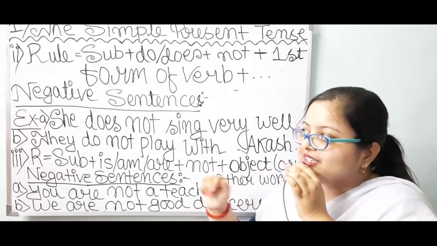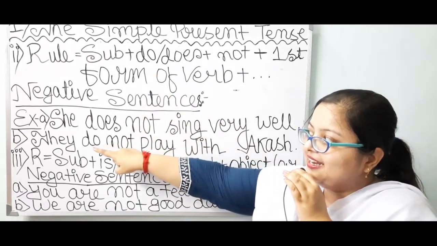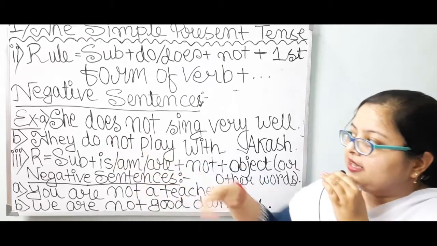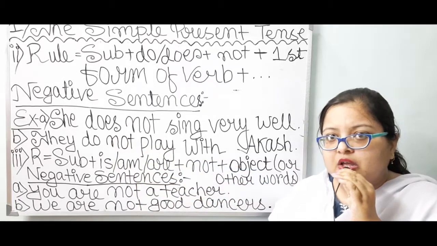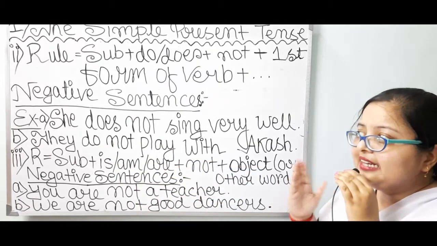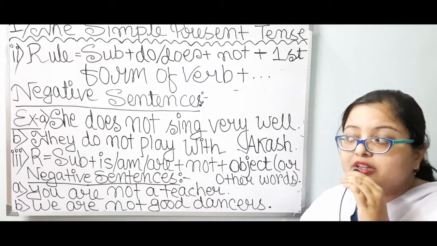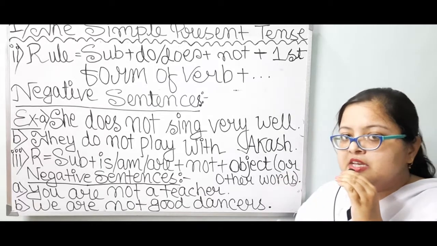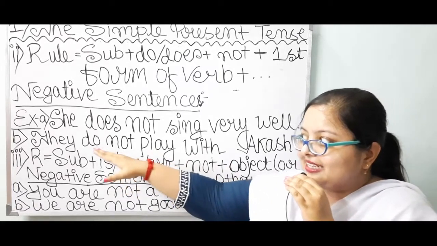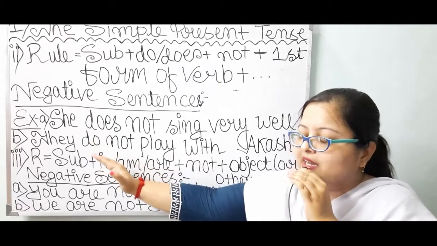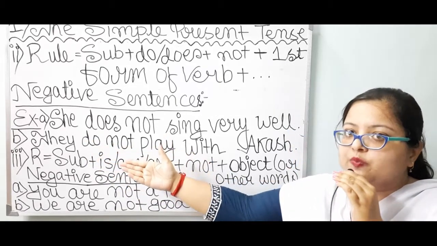Let's see the rule at first. Subject, I have taken over here subject they. Then I have already told you, with any other subject having any other person or third person plural number. So, over here we can see that the subject is in third person plural number. We have to take do.